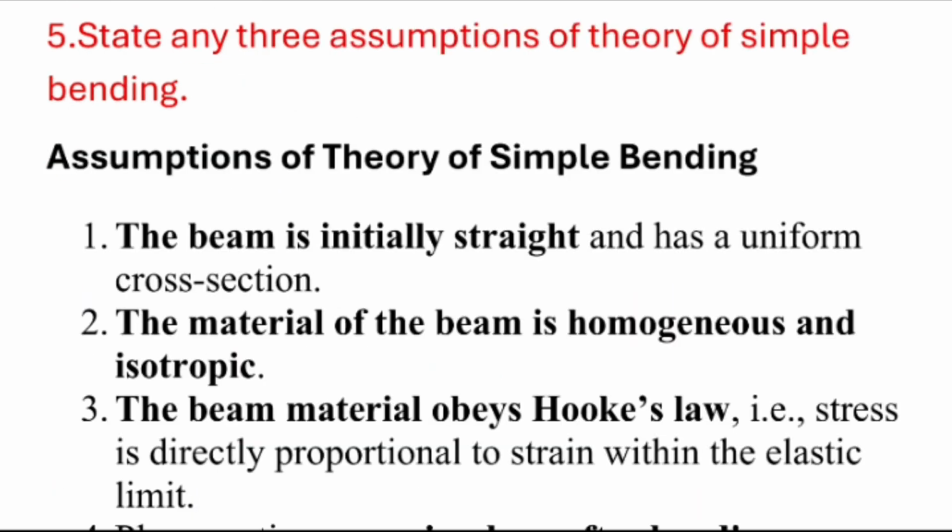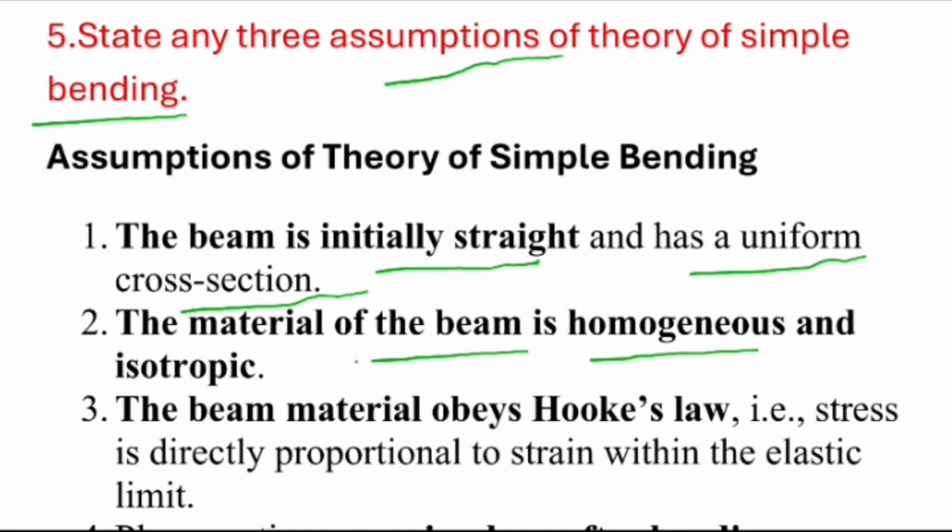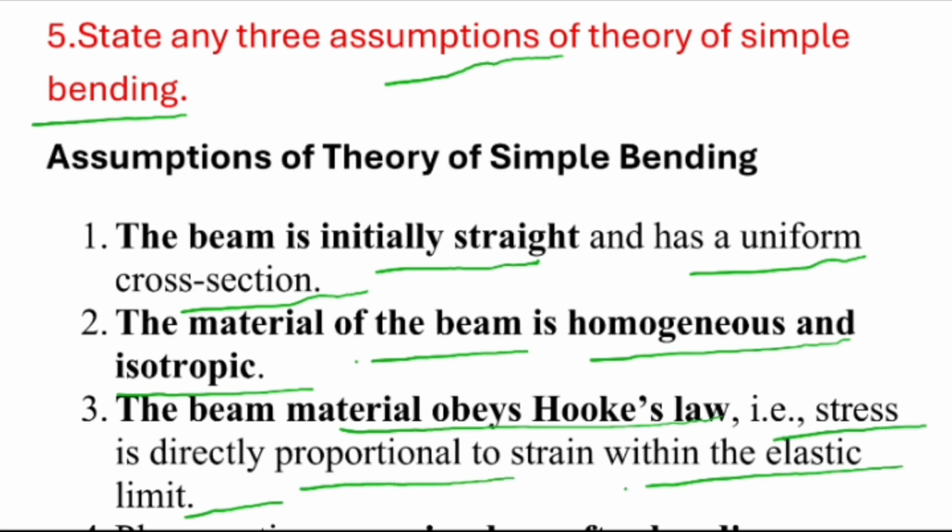The fifth question is: state any three assumptions of the theory of simple bending. The first one is the beam is initially straight and has uniform cross section. The material of the beam is homogeneous and isotropic, nothing but similar material. The third point is the beam material obeys Hooke's law. Hooke's law is nothing but stress is directly proportional to strain within the elastic limits.